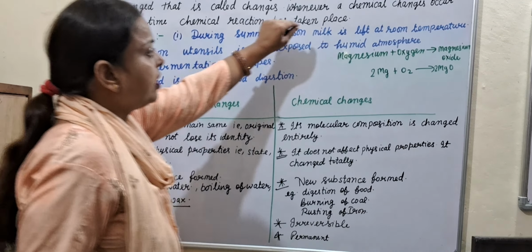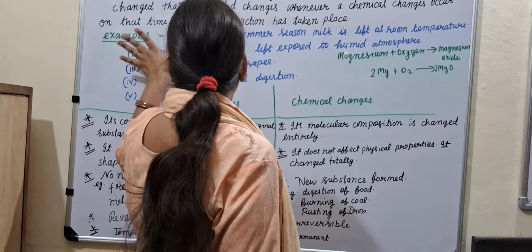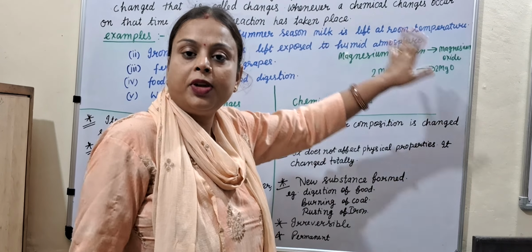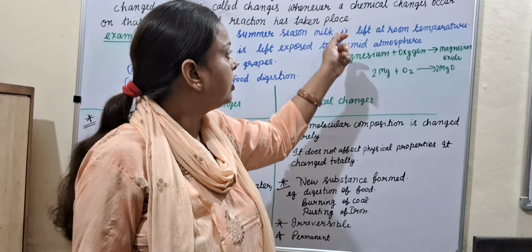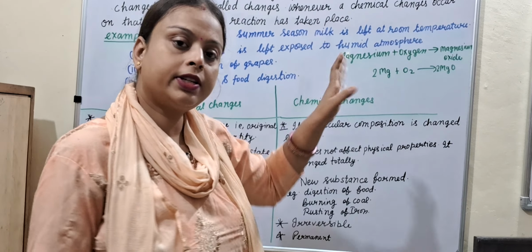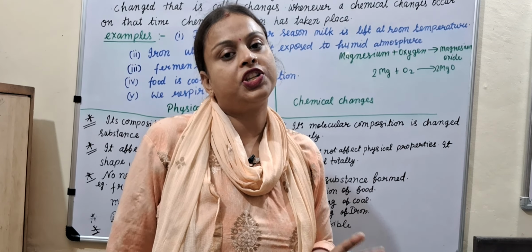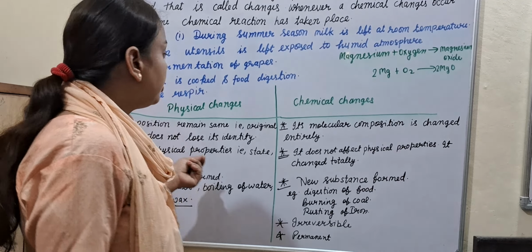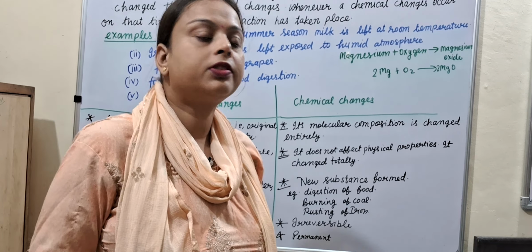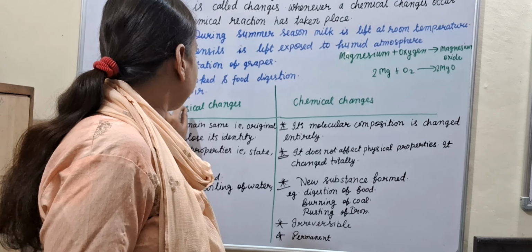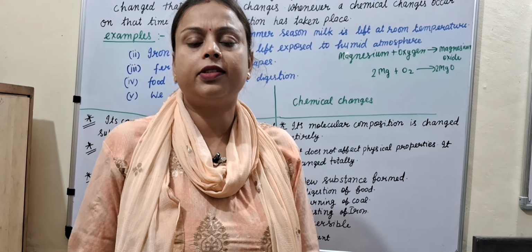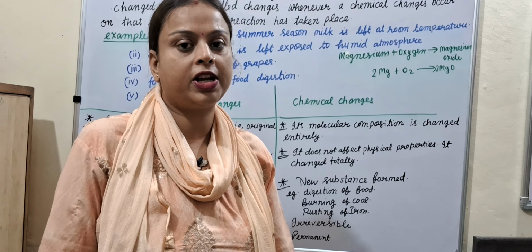Whenever a chemical change occurs, at that time a chemical reaction has taken place. The meaning of this line is whenever a chemical change occurs, at that time a chemical reaction has taken place in that change. What does it mean? For understanding this topic, you have to first understand the differences between physical changes and chemical changes. What is the difference between physical changes and chemical changes?